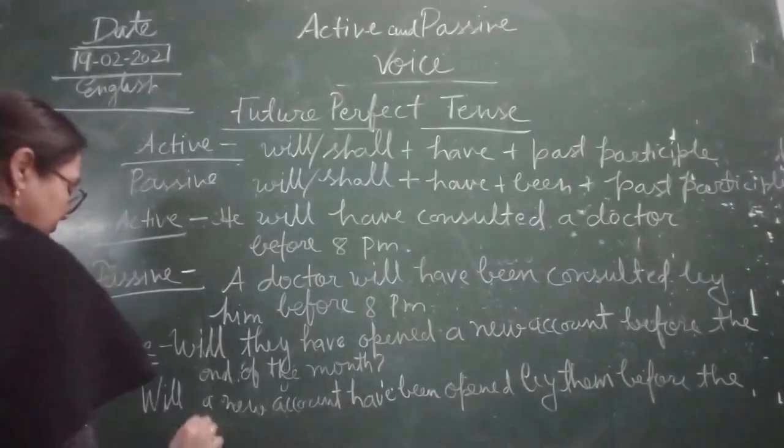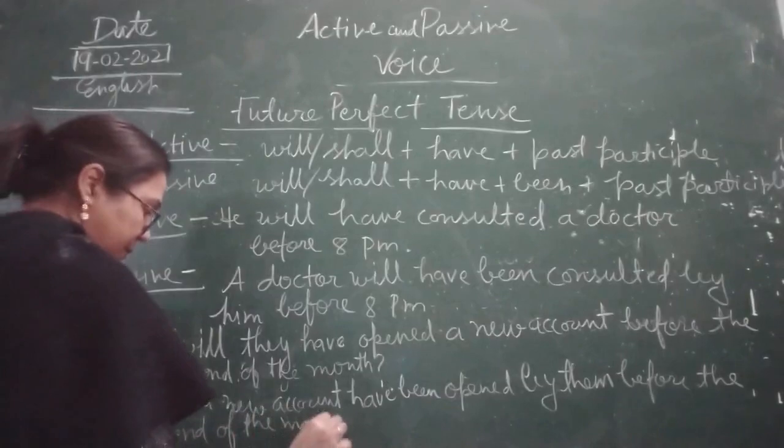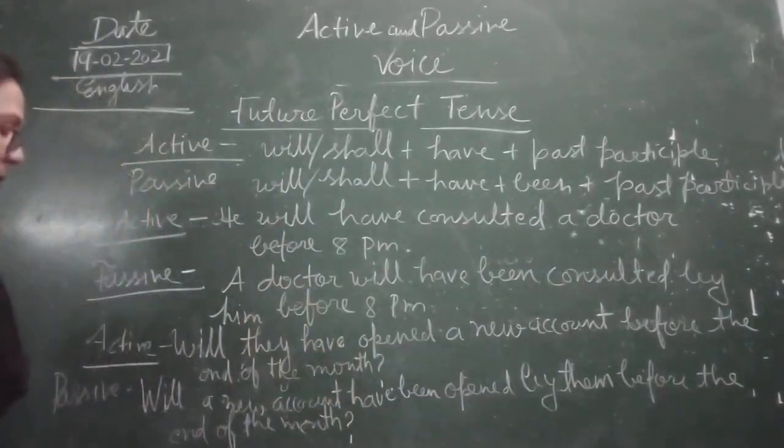Children, the question mark will be placed.